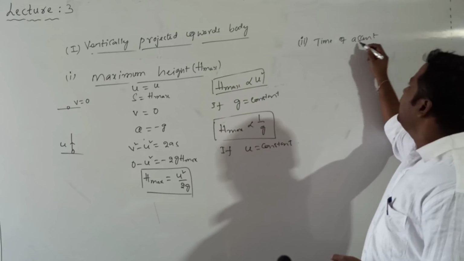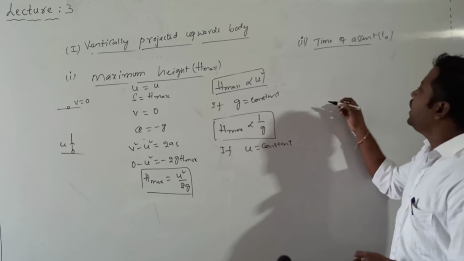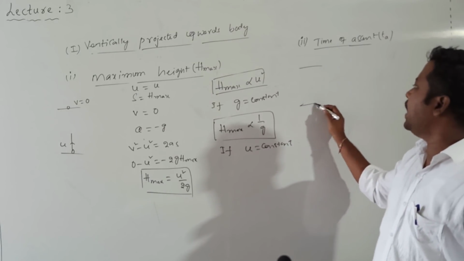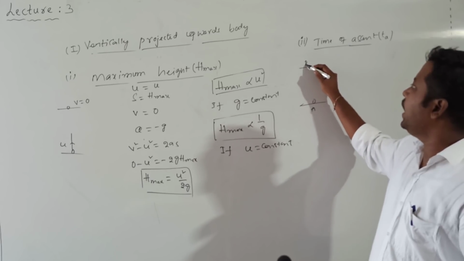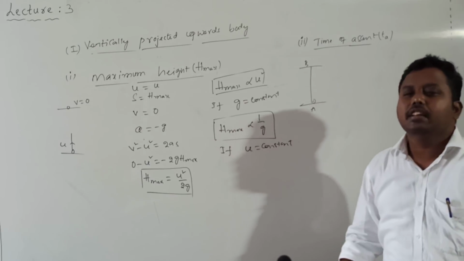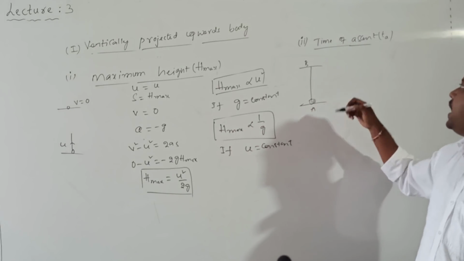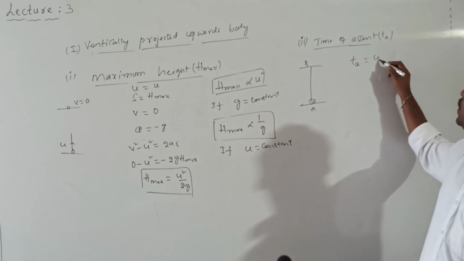Time of ascent is for a body projected in the vertically upward direction. What is the time taken by the vertically projected body to reach the maximum height from the ground? Projected from A, it has reached B. In order to reach the maximum height, what is the time taken? That is called the time of ascent, TA. Directly, the time of ascent TA is equal to U divided by G.